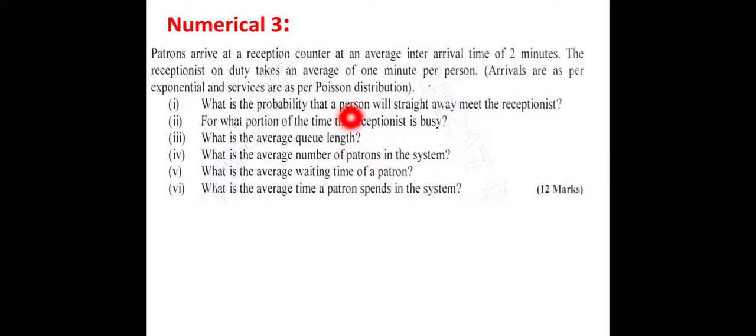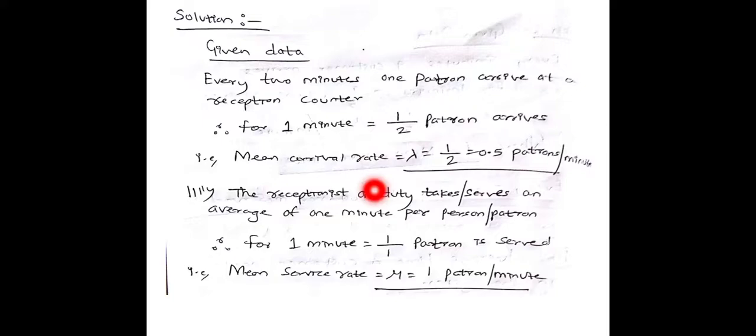So the probability that a person will straight away meet the receptionist means the probability that the receptionist is idle is asked. For what portion of time the receptionist is busy is nothing but traffic intensity. Average queue length is nothing but LQ. Average number of patrons in the system is nothing but LS. Average waiting time of a patron is WQ, and average time a patron spends in the system is nothing but WS. So all are very simple here. Now let us see the given data.